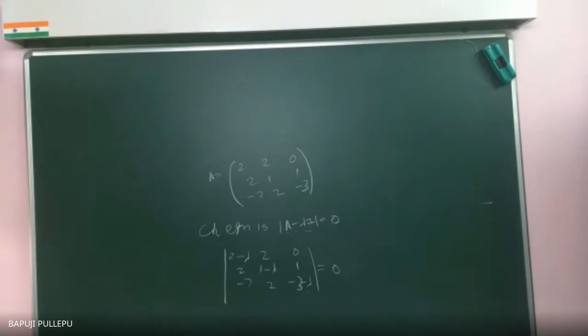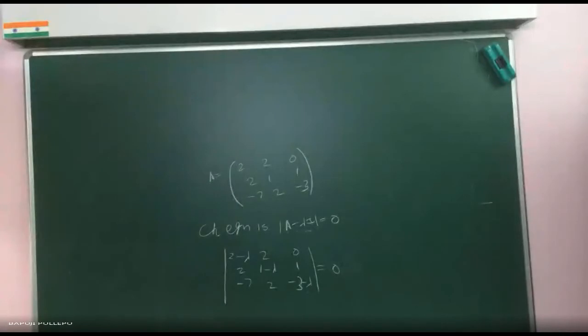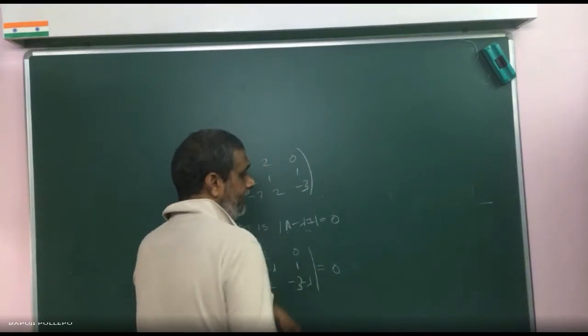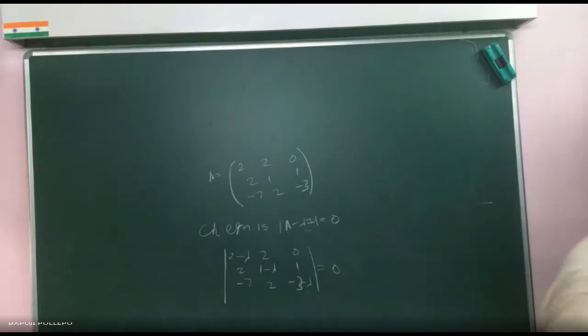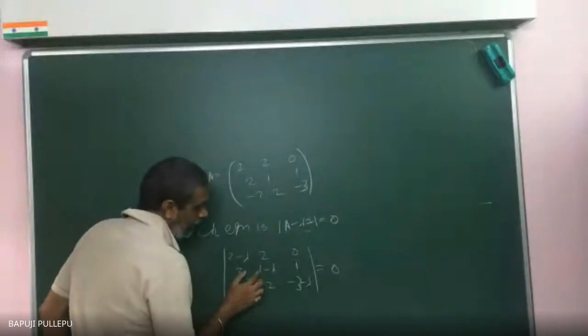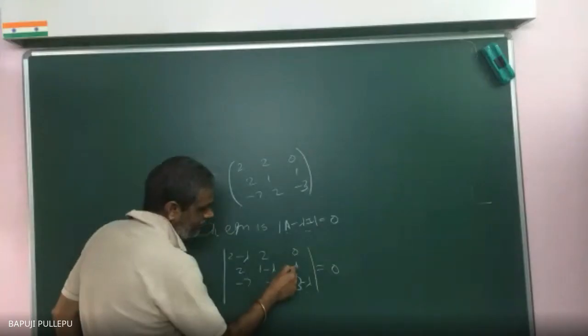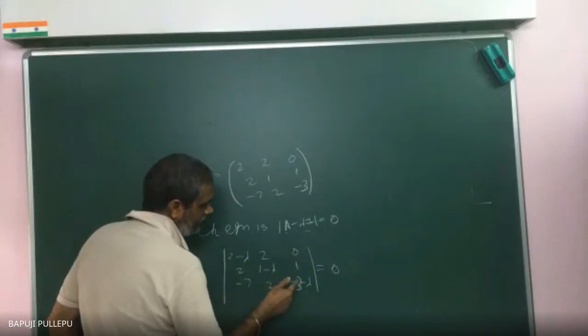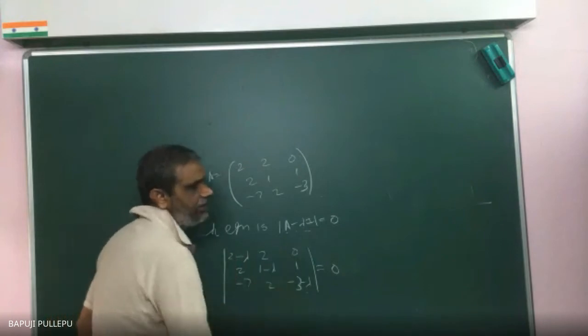Now the characteristic equation, how can you write? A minus lambda determinant, it's not a matrix, again and again I'm telling, it's a determinant. Just write it in straight lines, determinant of A minus lambda, equal to 0. Can you expand a 3 by 3 determinant? Do you have any idea? Yes, sir. Tell me. 2 minus lambda into this into this minus this into this, minus 2 into this row, this column, and then 0 and anything is equal to 0.